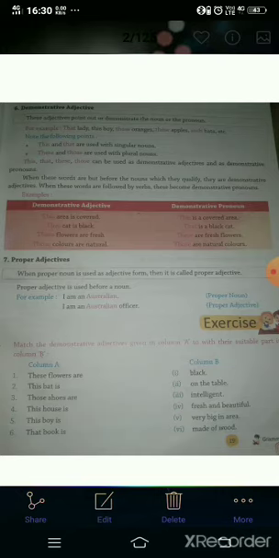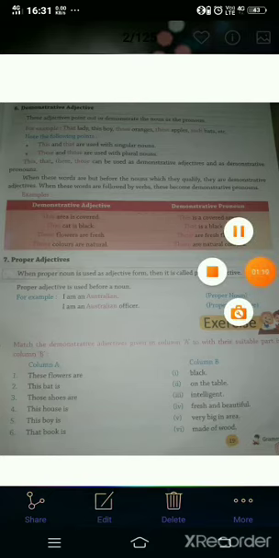I hope you all understand. Now you have an exercise. In this exercise, you have to use demonstrative adjectives to solve it. I hope you all solve this exercise.